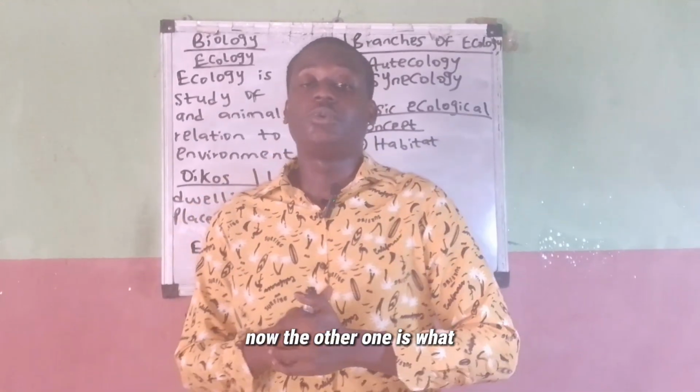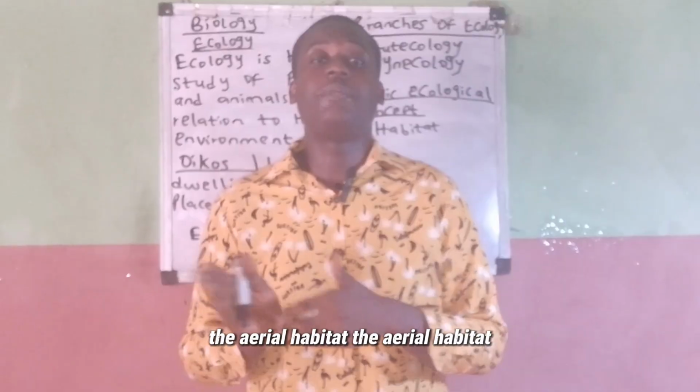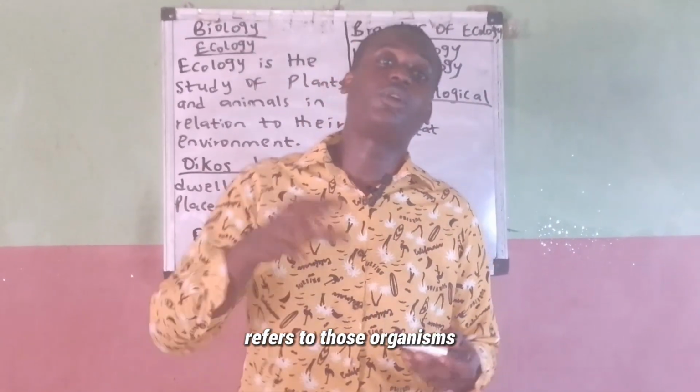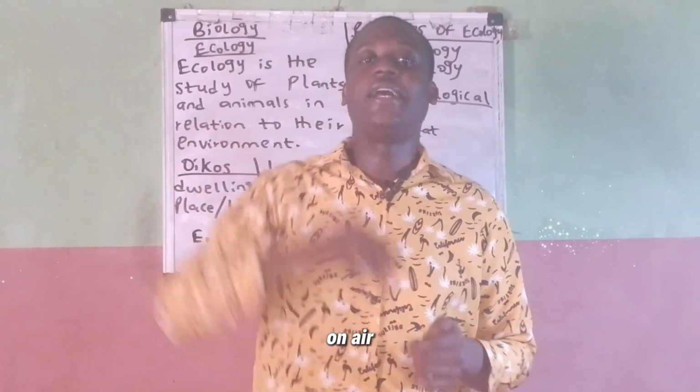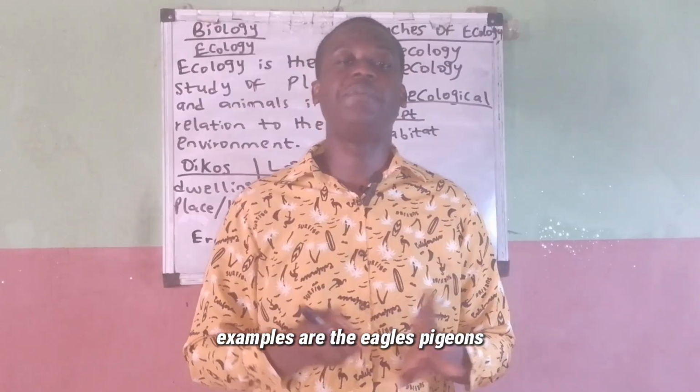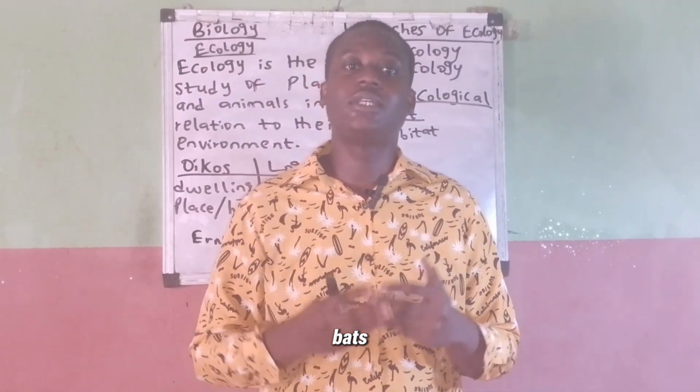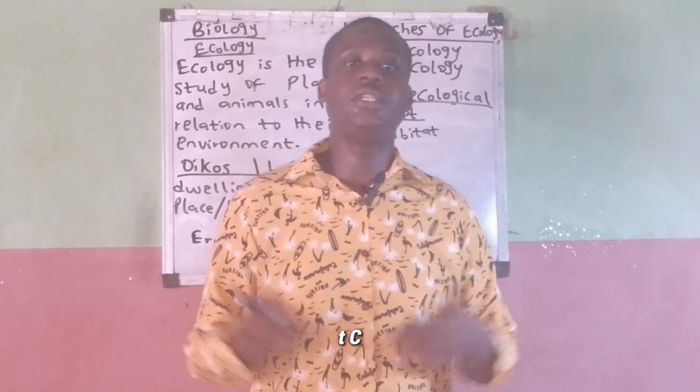Now the other one is what? The aerial habitat. The aerial habitat refers to those organisms that spend most of their lifetime in the air. Examples are the eagles, pigeons, bats, butterfly, etc.